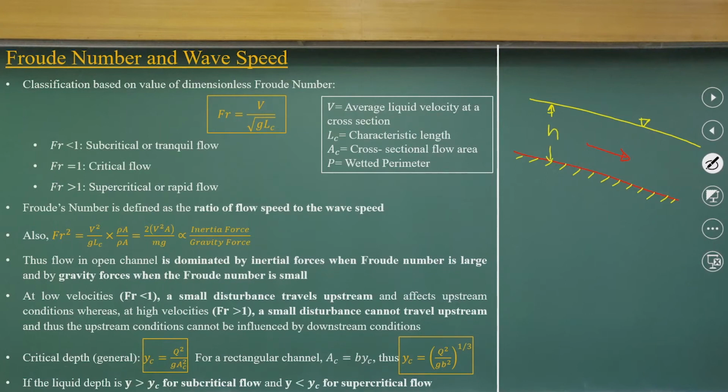If you create any disturbance, say there is one big stone, or you just dump stones here, it creates a disturbance to this flow system, or you throw a stone into a river.